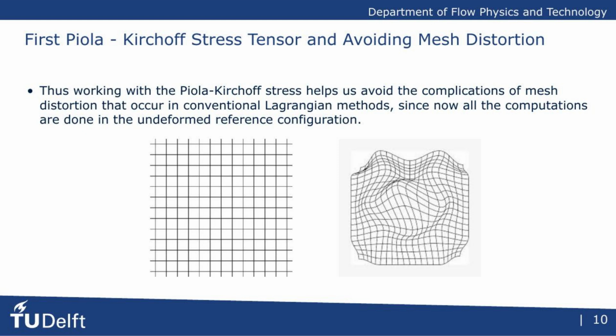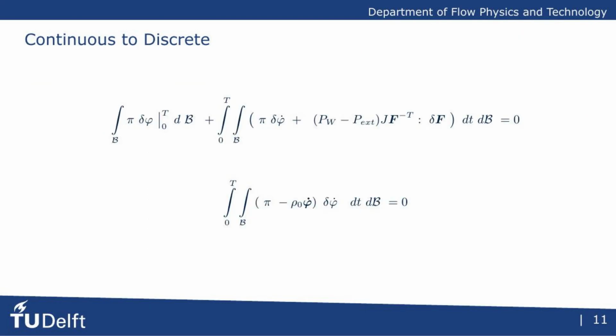Because working with the Piola-Kirchhoff stress means that all of our computations, that is, all the derivatives and integrals, are performed on the undeformed reference configuration. This allows us to completely avoid the complications of mesh distortion, which is a common and often fatal failure point for conventional Lagrangian methods.